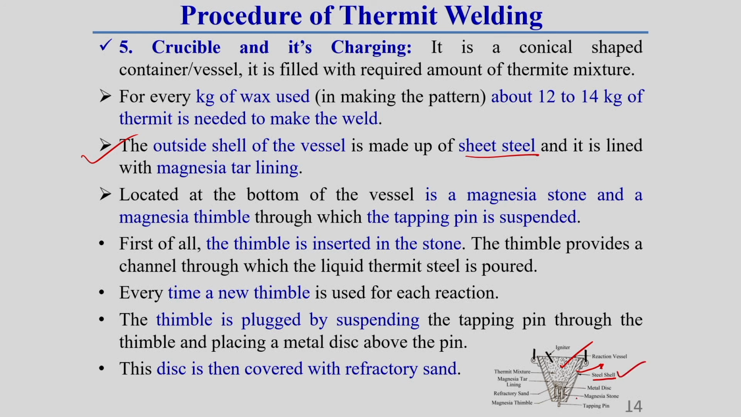Okay. At the bottom of the vessel you see a hole. This hole is plugged by a pin first, called the tapping pin. This is used for tapping purposes, that means the molten material comes out through this hole. You should keep this in mind. This hole is generally created by a magnesia stone and a magnesia thimble. You should keep this in mind.